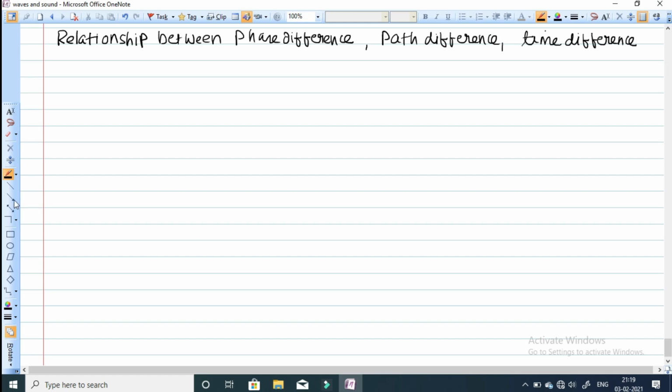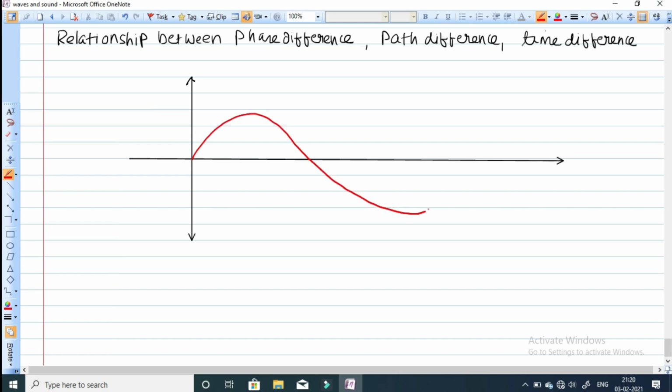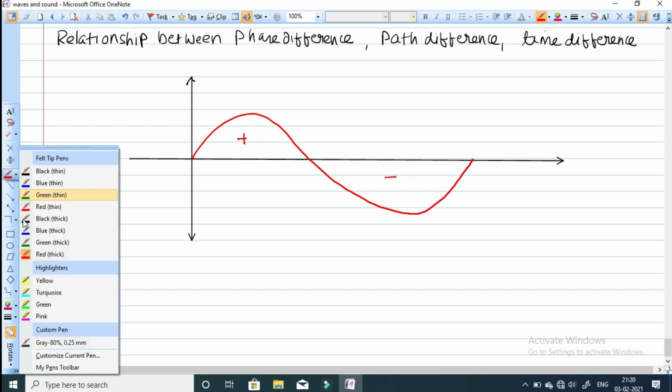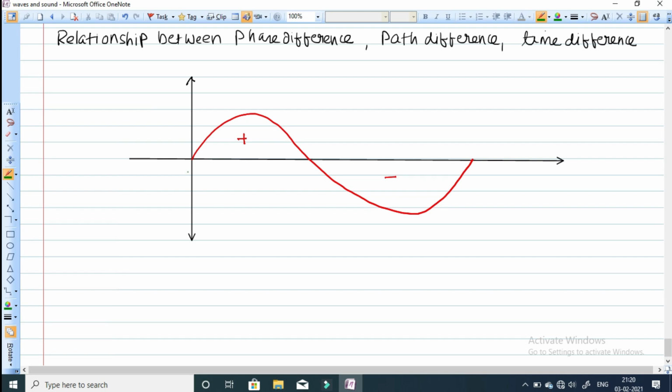Let me take the x-axis and the y-axis. Now let me take a wave here. This is your wave, and this is your complete cycle. This is known as the positive cycle, this is known as the negative cycle, and positive and negative together make a full cycle. So in one cycle, if you start from 0, the total phase angle is equal to 2 pi.